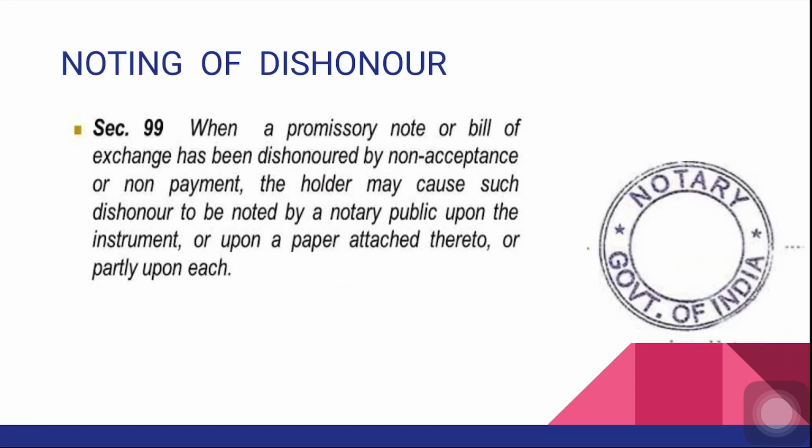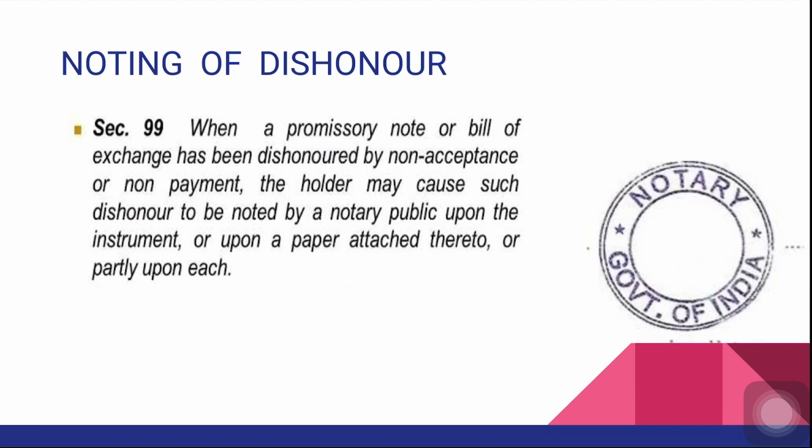Now let us see what is noting. On dishonor of a bill, the holder has to create official proof of dishonor by getting the bill noted. For this, he has to approach a government officer known as a notary public. Noting of a bill of exchange means recording the facts of dishonor of the bill of exchange. That means why it is dishonored, what is the date of dishonor, the reason of dishonor, and who are the parties to the bill. All this is written by the officer, that is, the notary public. The notary public also records the facts of dishonor in his official register.